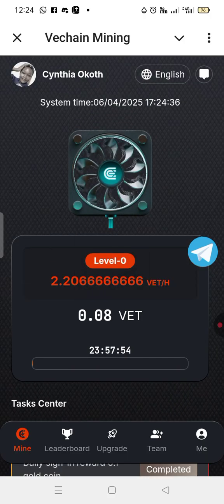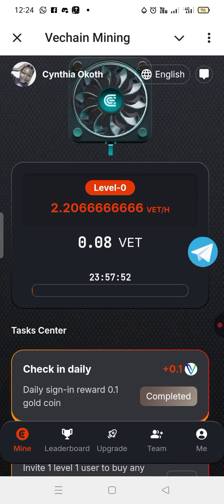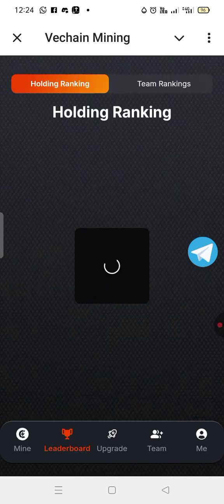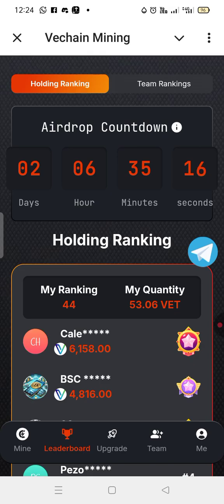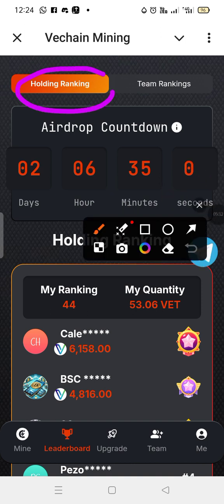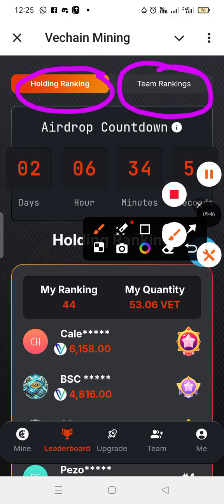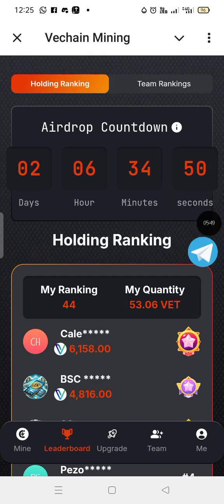So another thing that you need to know, guys, you can see the leaderboard right here. We have the team ranking leaderboard, and also we have holding ranking. I'm talking about hold ranking, meaning those who are holding VET coin or VChain coin. You can see their ranks. Then we also have ranking for team. Those who have big teams, you can see their ranking. So you can see it is a real thing, and many people are making money out of it.